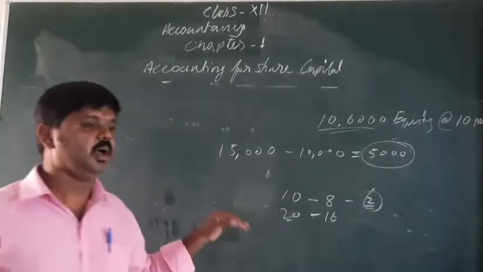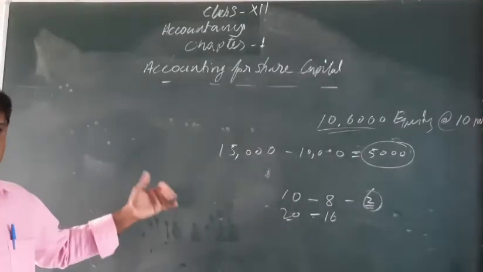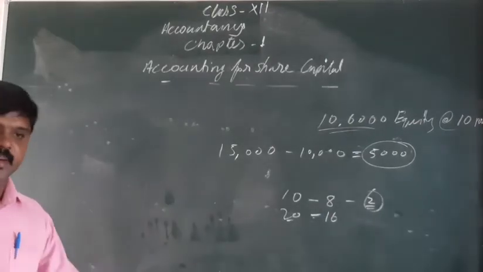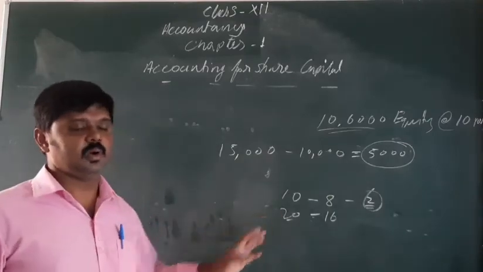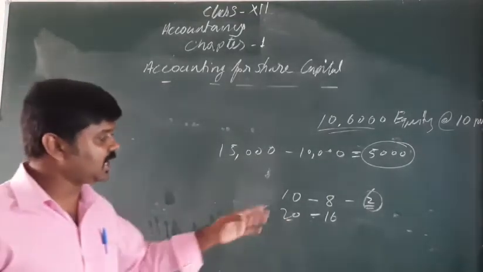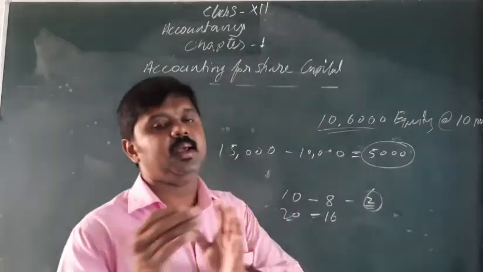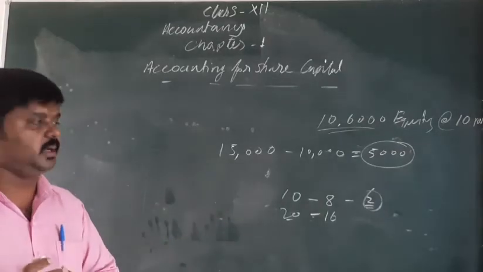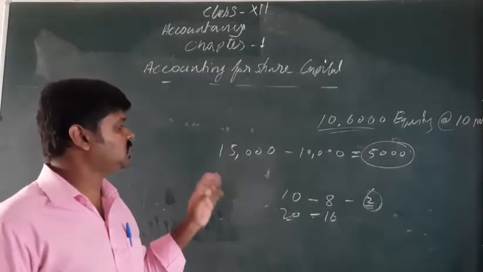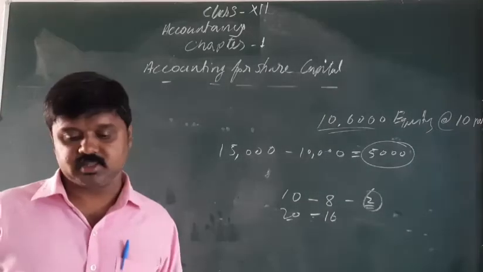The first installment is known as application, next is allotment or first call, second call, other call monies, third call, and if last, the last call money, whether it is adjusted. In that time, I no need of paying all the amount. How much advance I paid, that amount no need of paying; the rest amount only I need to pay. You understand now? This is known as pro rata allocation of shares.